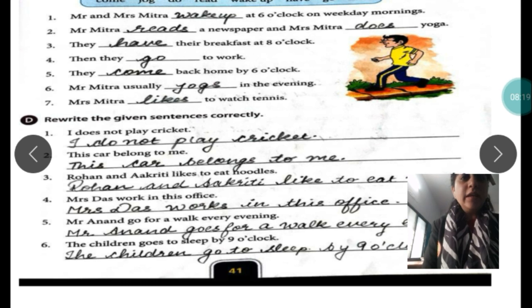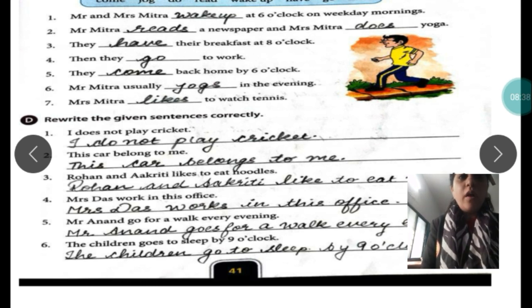Rohan and Akriti likes to eat noodles. So the correct sentence would be Rohan and Akriti like to eat. It won't be likes, it would be like. When there is a plural, or when there are more than two, then you have to use the plural form. So, like.